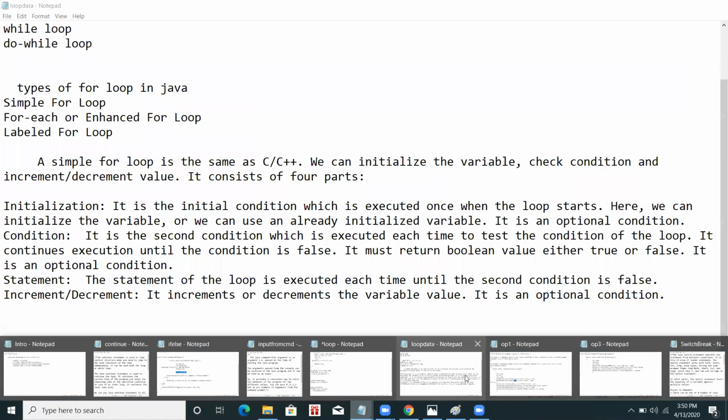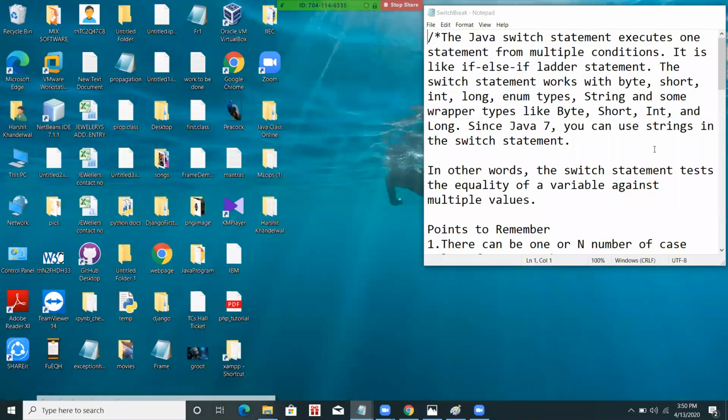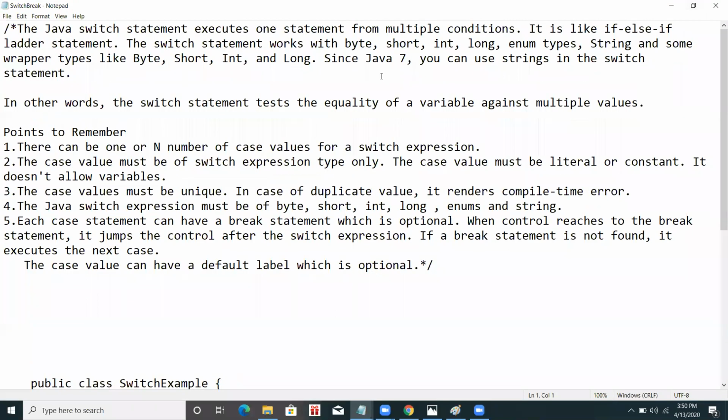Okay, so the next part of our topic was switch and break. Now what is a switch statement? It is also a type of if statement. Like the if else conditions we were giving, it is similar but not the same, it has some differences. In the notes, we can say that the Java switch statement executes one statement from multiple conditions. We give multiple conditions, and from those only the one that matches the case is executed. It's like the if else if ladder I told you about.